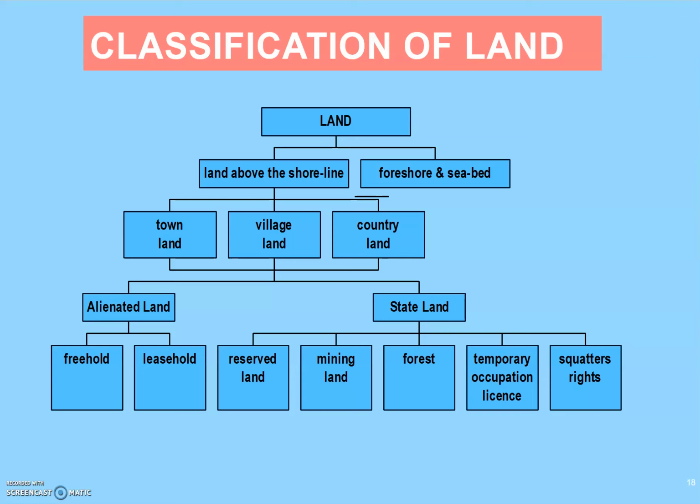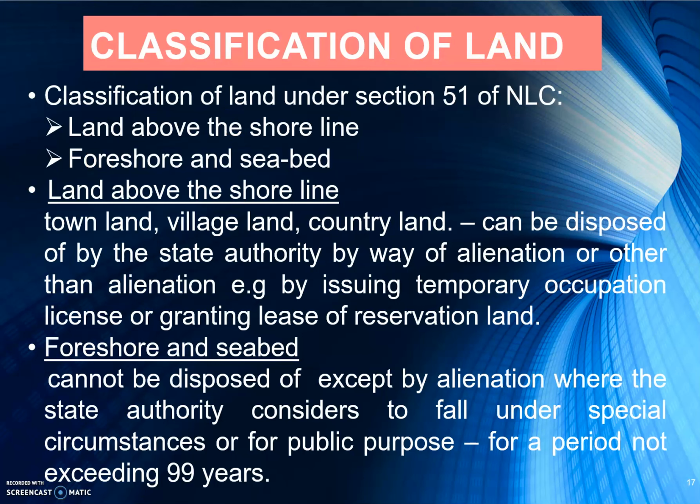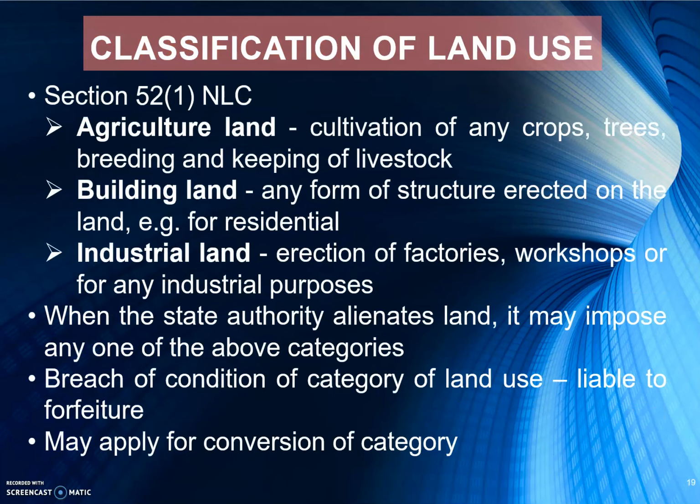Now, under section 52, subsection 1 of the National Land Code, we have this land use. Just now was classification of land. Now, land use. In Bahasa Malaysia, if you see the grant, it is stated there as category tanah, kegunaan tanah. So section 52, subsection 1, we have three categories. First one is agricultural land or tanah pertanian, building land, tanah kediaman, something like that, and then industrial land or tanah industri.